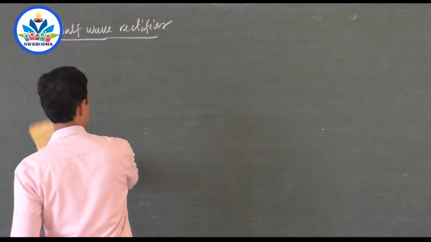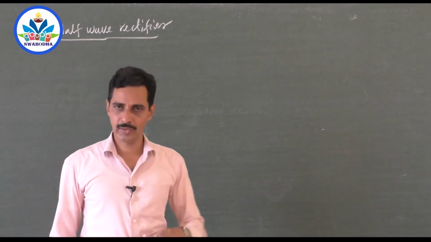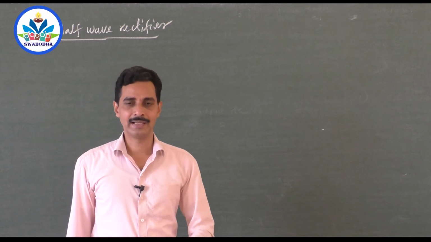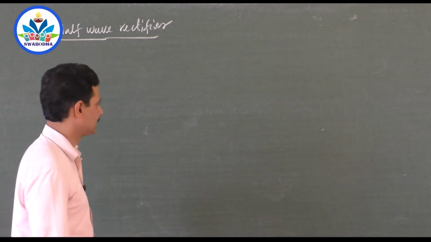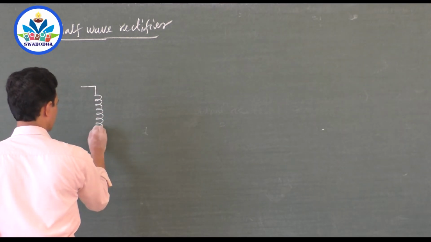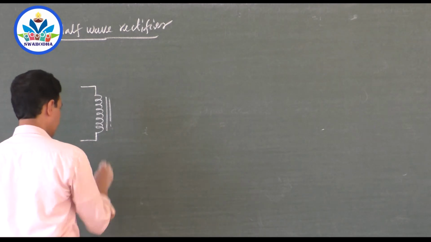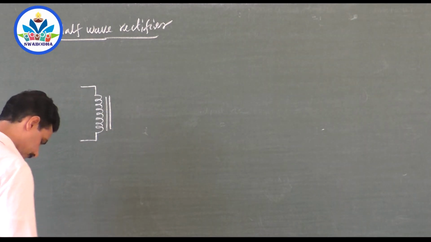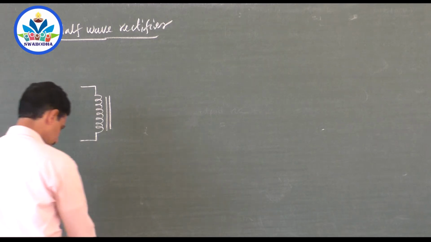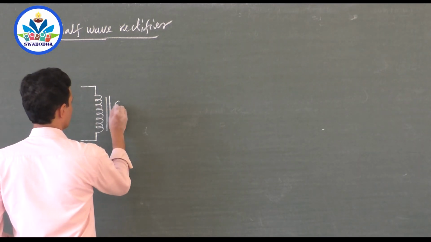So what is a half wave rectifier? A half wave rectifier uses one diode. We want to get a DC output, right? It consists of one diode. The circuit is like this. First of all I will show a transformer like this. Here we put two lines because it is an iron core on which the two coils are wound.